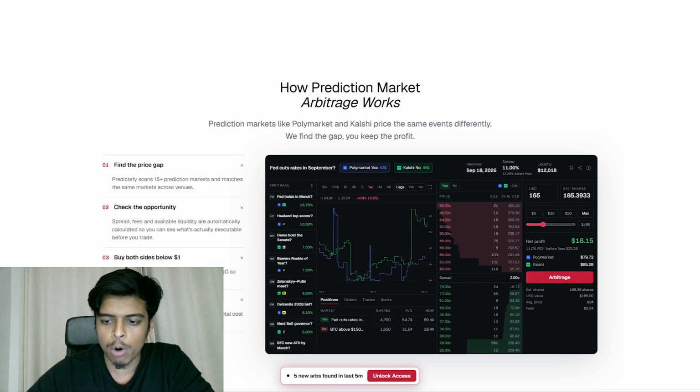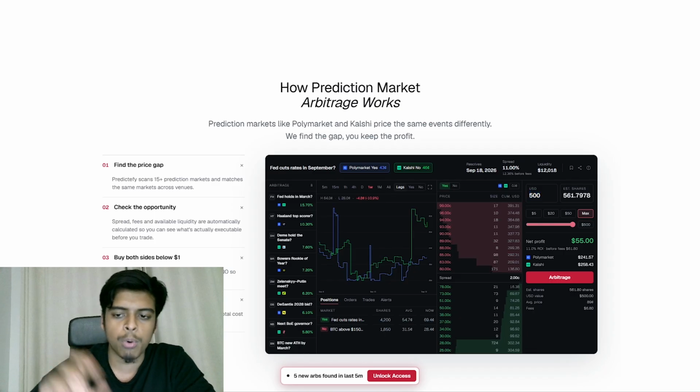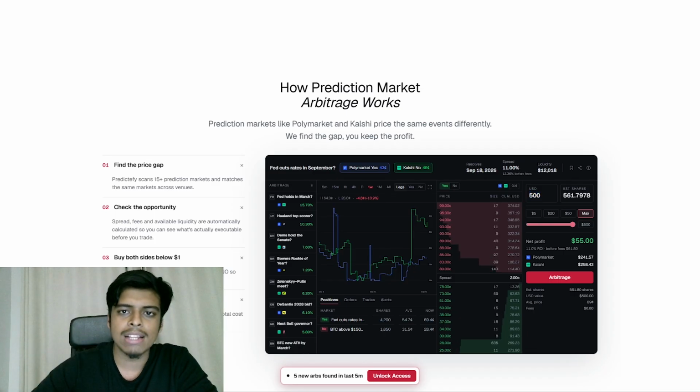This is just a quick demo, but ultimately you can see here we're checking each hand on how much you should put on Polymarket and Kalshi. We then calculate the fees, and also, maybe not shown here because this is a demo, depending on how the order book depth is, your profit can actually go down if you go with a higher capital. So we make sure that you put in the right capital on both hands before you take any risks.